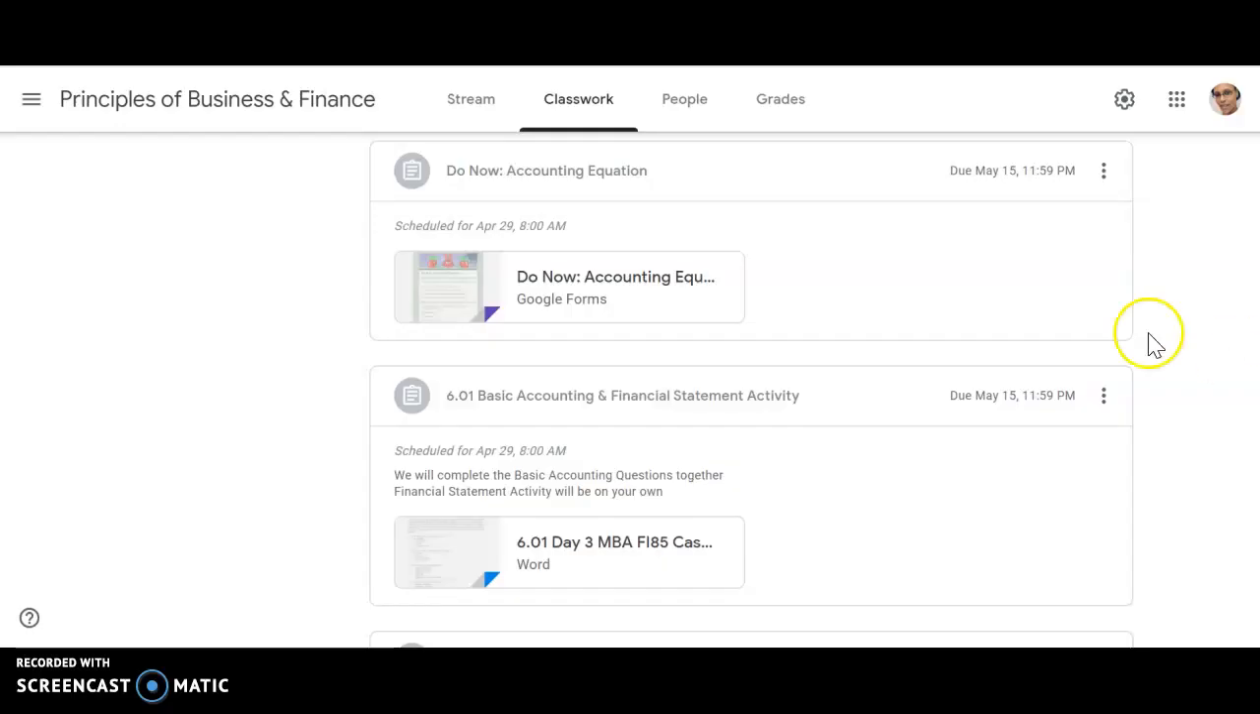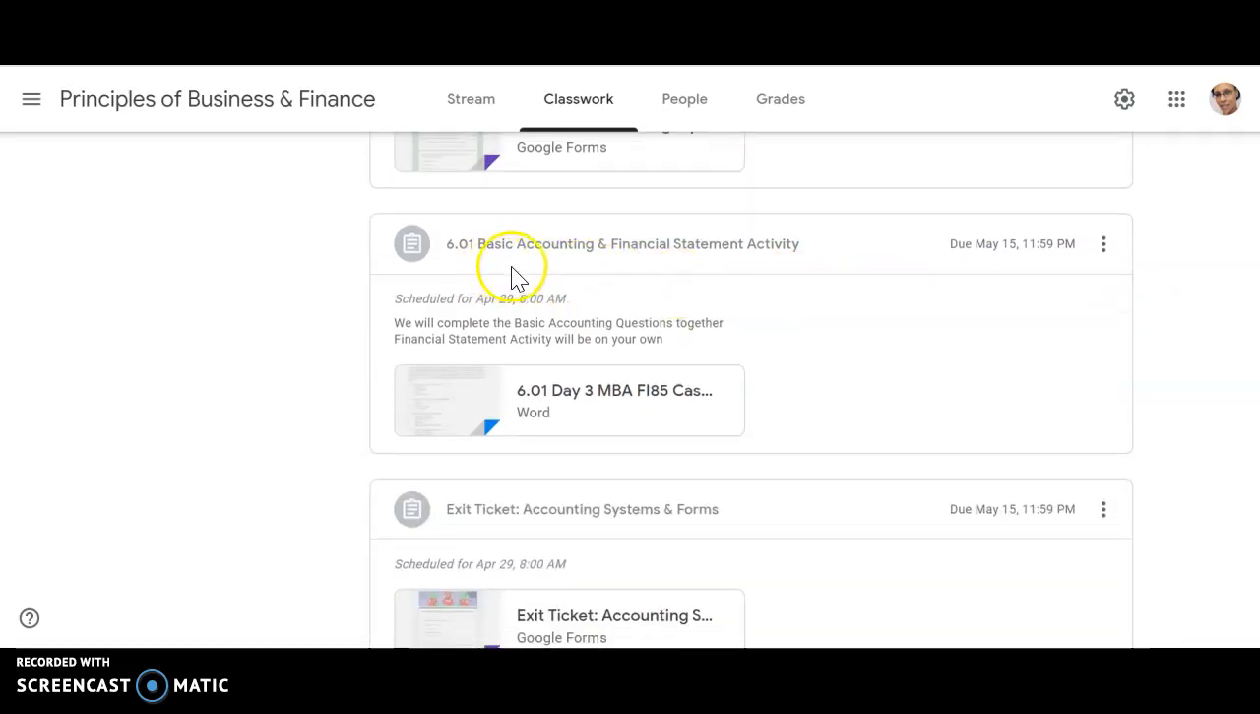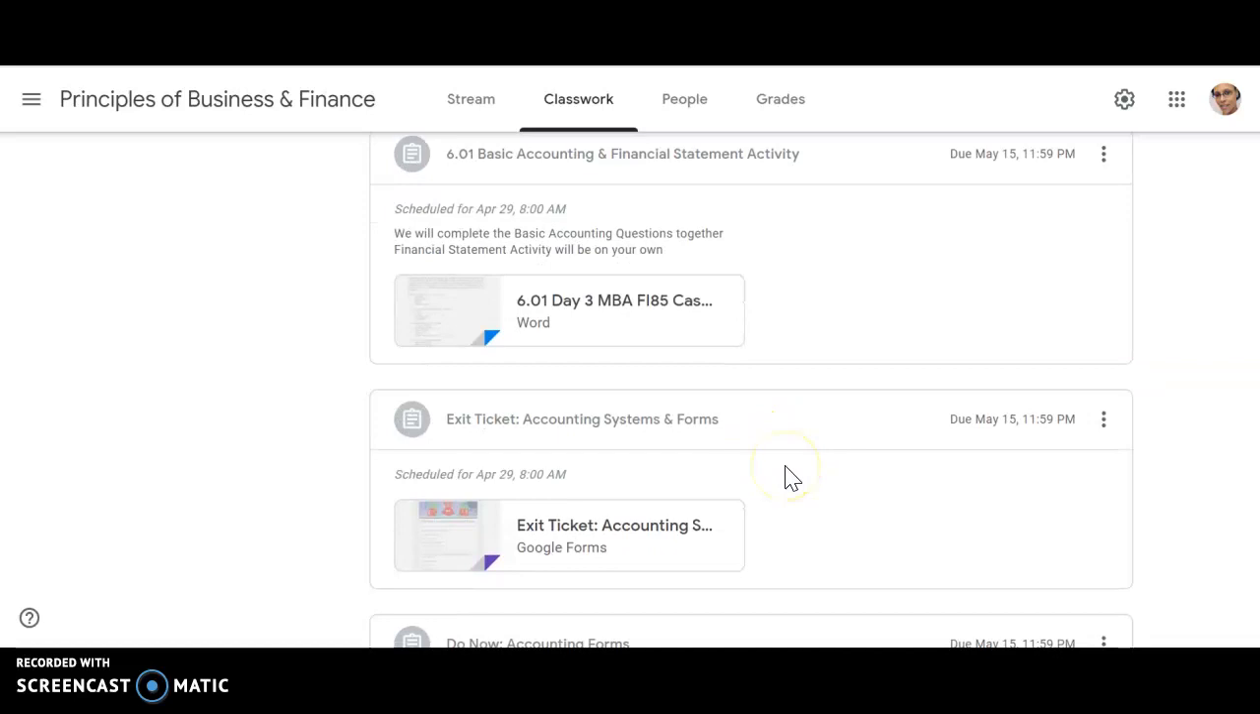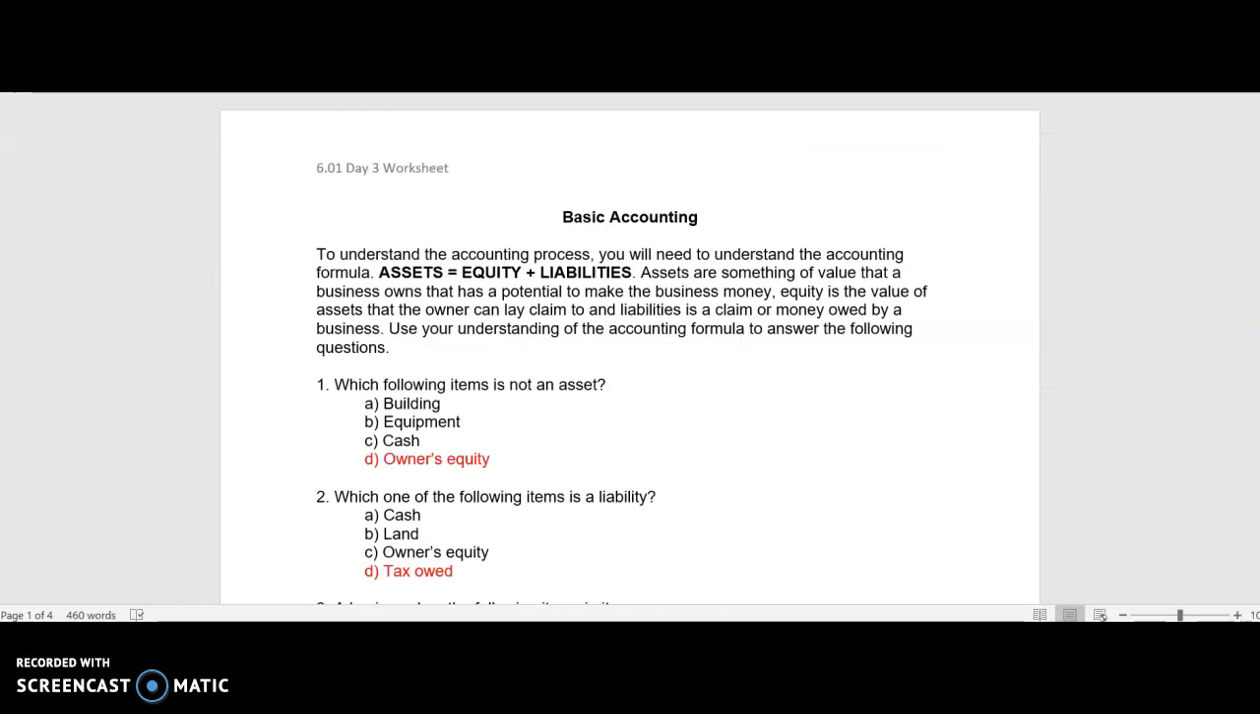All right, so you see your do now, which is right here, and you'll need to complete that. We're going to be working on the 601 basic accounting and financial statement activity together, and then you will be completing the exit ticket once all assignments are done. So the 601 basic accounting has some basic accounting questions that we talked about in day one with accounting, and is pretty much focusing on the assets, equity, and liabilities portion, which is also your accounting equation.